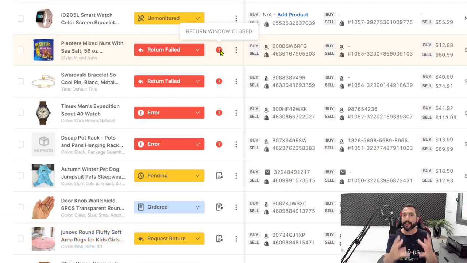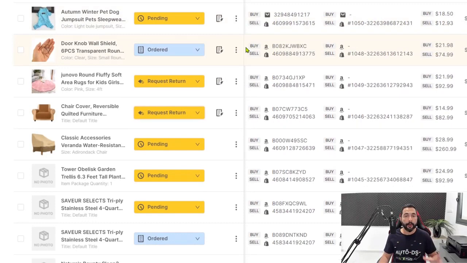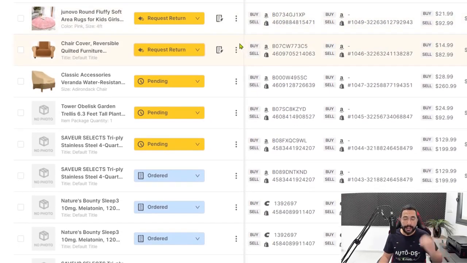So as you can see, everything here is pretty much done automatically for you. There is minimal effort to do on your side and maximum results to be had from using these automation settings. So automatic order processing is something that I definitely recommend to do if you guys want to scale your stores and hit big numbers at the end of the month. There is no way to scale successfully if you're doing everything manually.